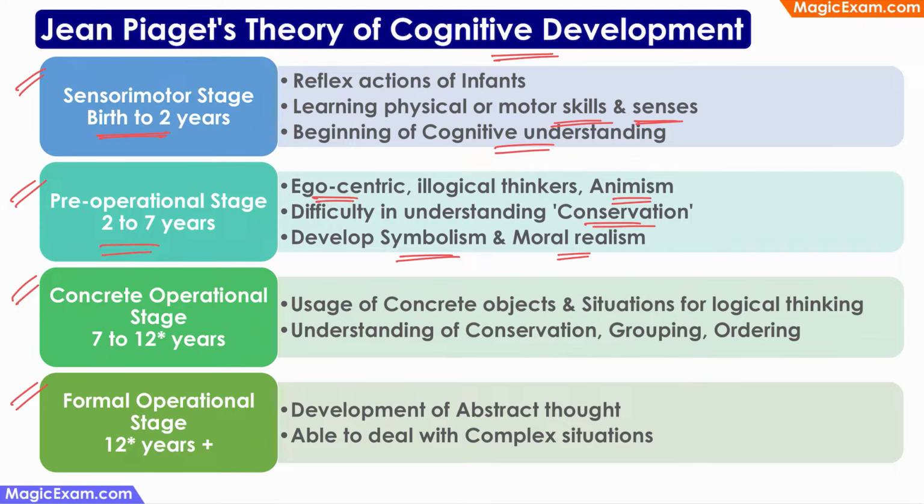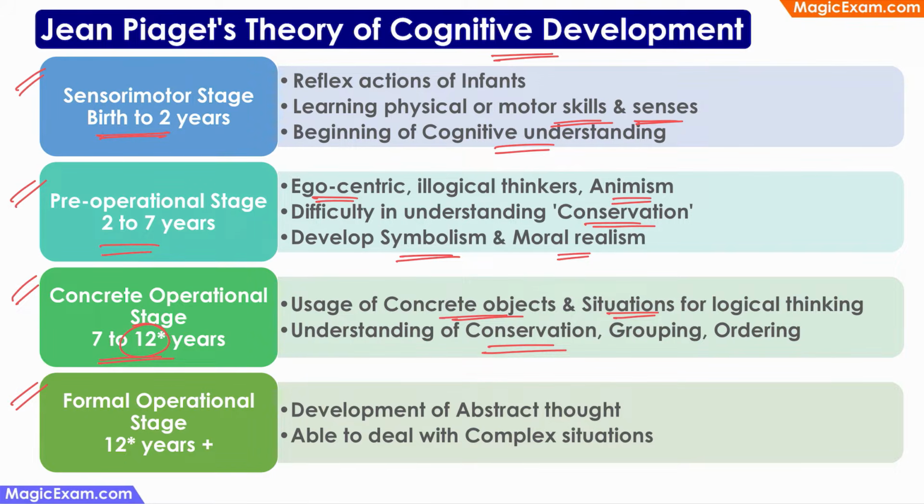And next comes the concrete operational stage, which is from 7 to 12 years. Now in some books, it is written as 7 to 11 years, which is also correct. So that is a minor difference. You should not get worried about that. Now in the concrete operational stage, the child learns how to use concrete objects and situations for logical thinking. That is, if you ask the child to solve some problem, if it is a physical problem represented by physical objects, the child is able to solve it, such as a puzzle. And the child also understands the concept of conservation. That is, now if you break the same chocolate into 2 pieces and give it to the child, the child will not be convinced because now the child understands what conservation is.